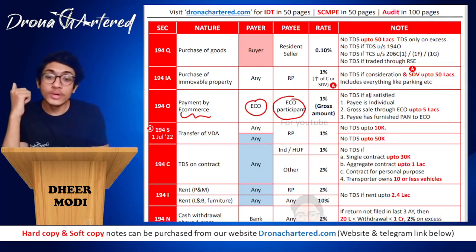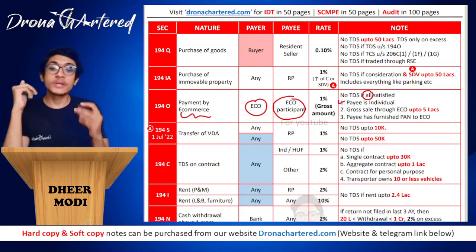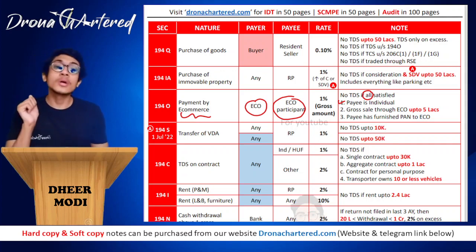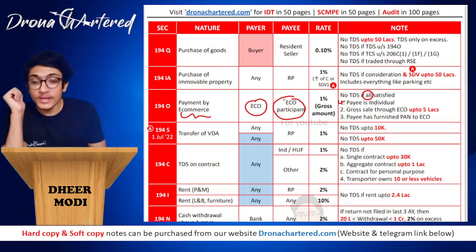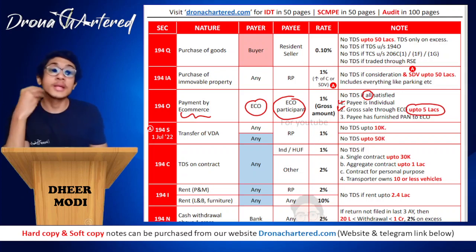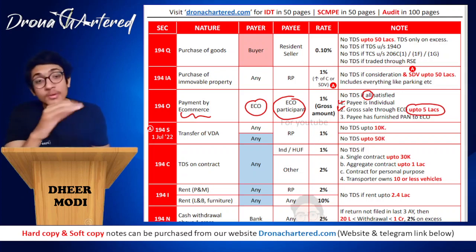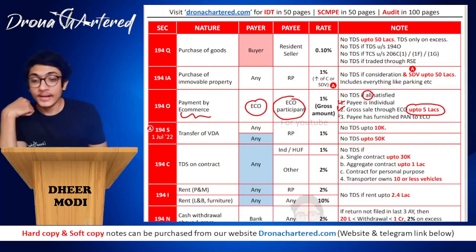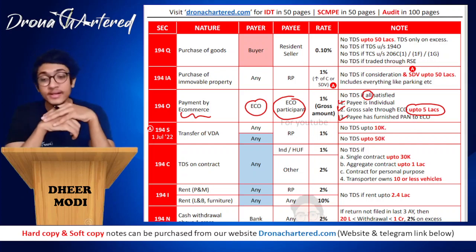However, there will be no TDS if all conditions have been satisfied. Remember, all of them have to be satisfied. First, your payee has to be an individual. So if you are an individual supplying through an eco, no TDS will be deducted, provided you follow the other two conditions as well. So payee is an individual. Second is gross sale through eco is up to 5 lakh. They have to be within the limit of 5 lakhs. If they exceed 5 lakhs, then TDS will be deducted. And third condition, payee has to furnish PAN to eco. So your eco should have PAN details of the payee.